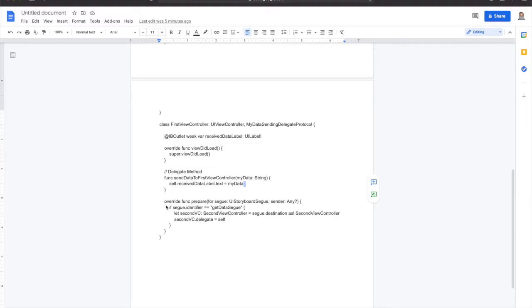And we also need to make sure that we have this segue, or navigation functionality, the same as I mentioned before, in the part of how to send the data from the first view controller to the second view controller. It's a prepare function, in order to make sure that the second view controller knows that the first view controller is connected to the second view controller.